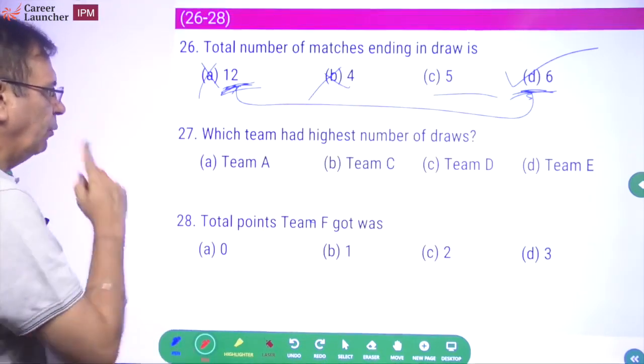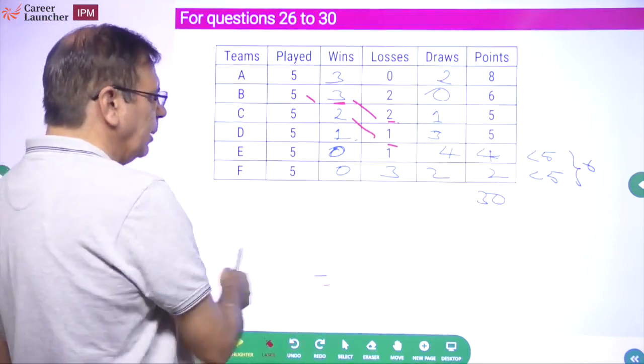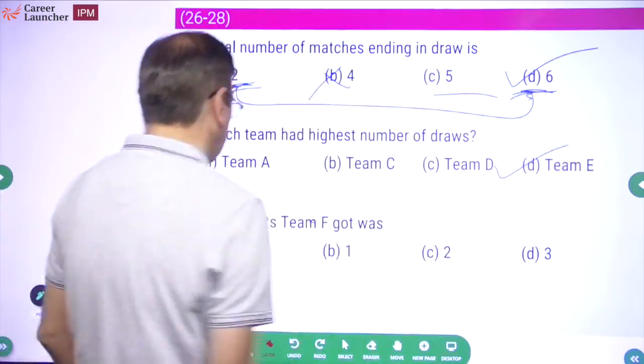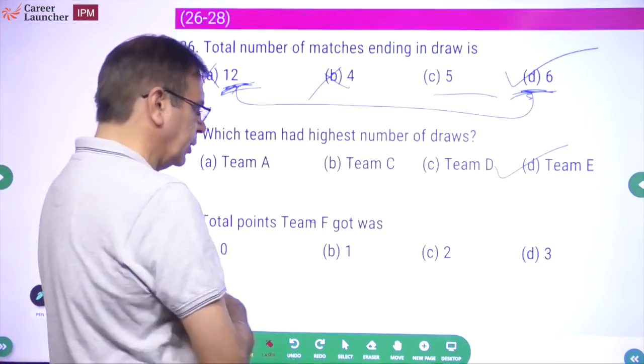Next question. Which team had the highest number of draws? हाँ तो हो गया ना ये. Highest number of draws, team E. Total points that team F got. Team F के 2 points हैं.